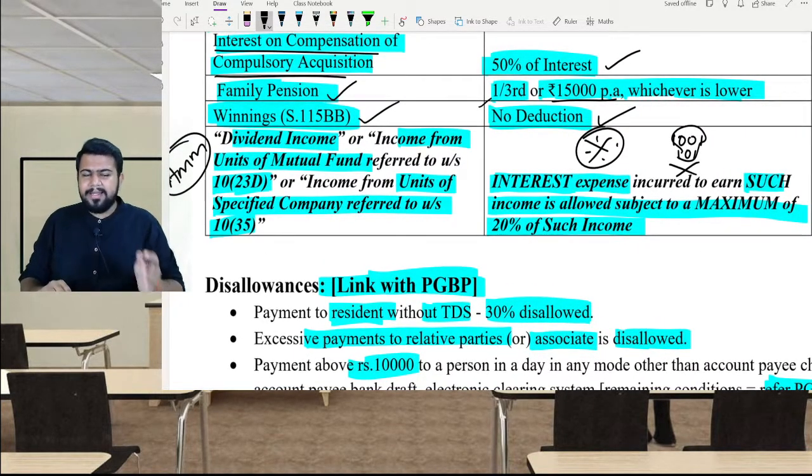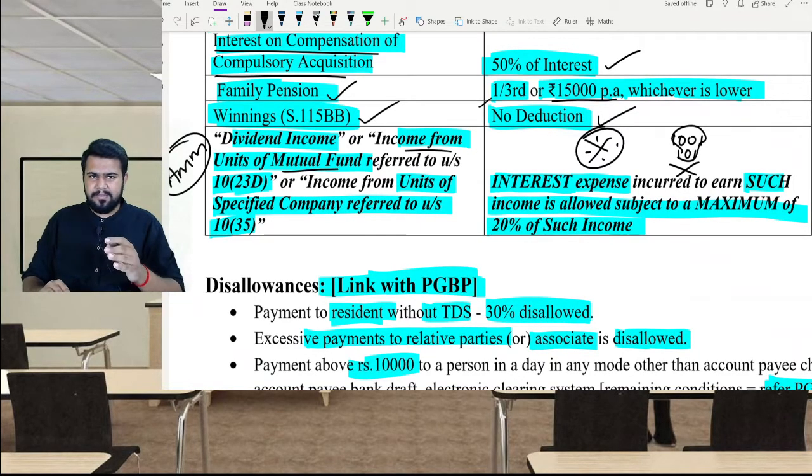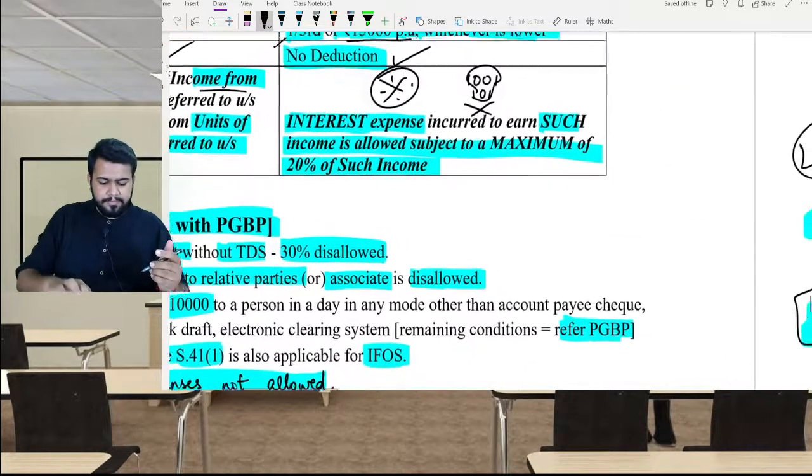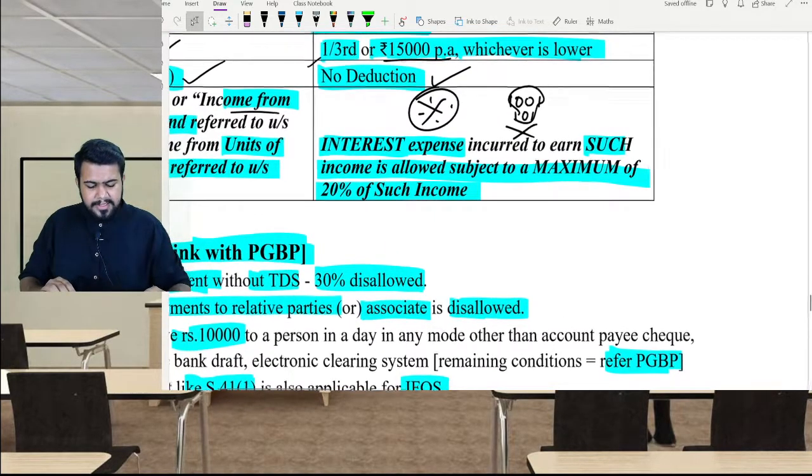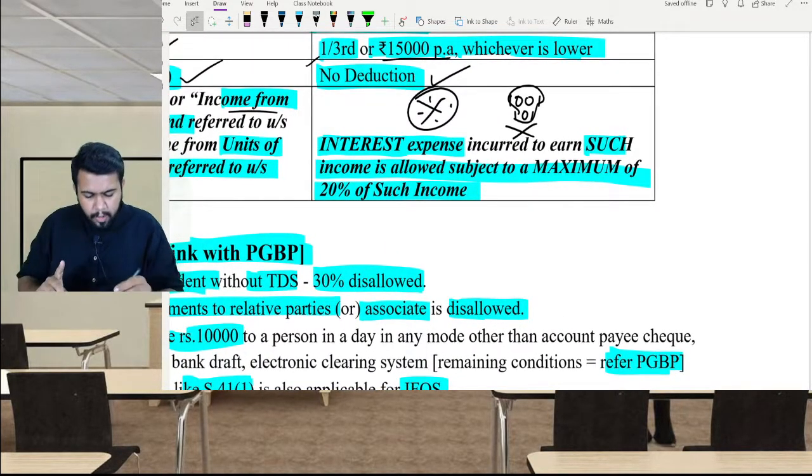Now this is an amendment, a new point, so listen very carefully. Earlier, dividend income and income from units of mutual fund etc. used to be exempt, but now they are taxable, correct? So when they are taxable, the expense relating to such income should also be allowed as deduction, correct? However, there is a limit on the expense that is allowed. Limit number 1: only interest expense is allowed as deduction.